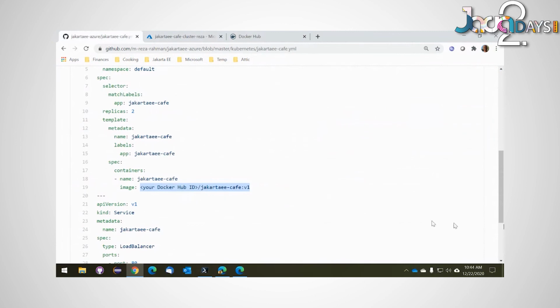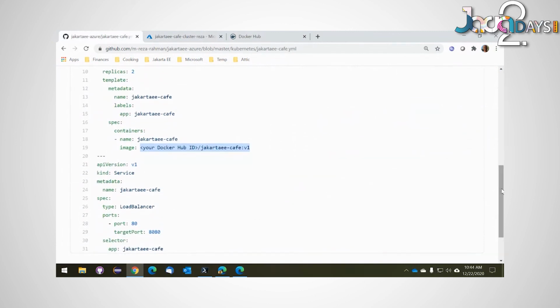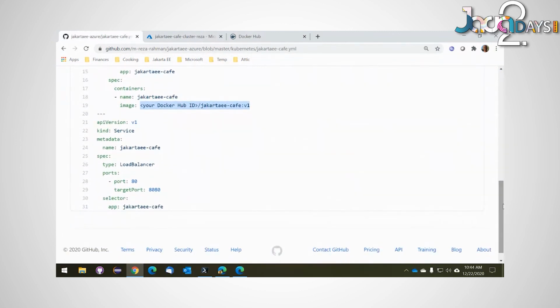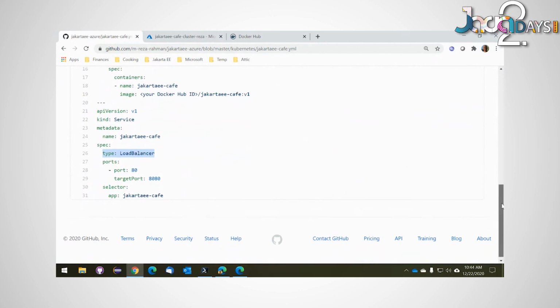Now, in addition to deploying these 2 instances of Payara, I also need to expose this. Remember, this is the same deal as Docker. So this is running in its own little virtual network. I don't have access to it unless I create access to it. And the way you do that is by exposing a service. And I'm exposing a type of service load balancer. And again, I can only expose port 80. So I'm exposing port 80. But since Payara is running on port 8080, I'm actually specifying the target port to be 8080. So when I invoke port 80, it's really going to port 8080 on a given image.